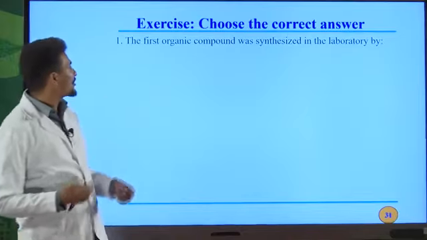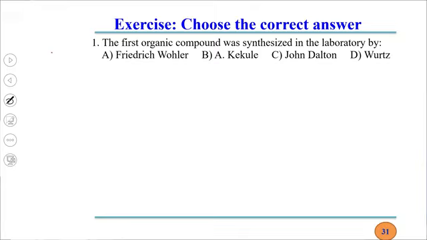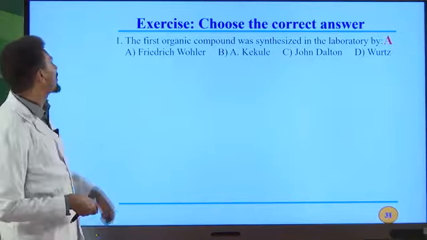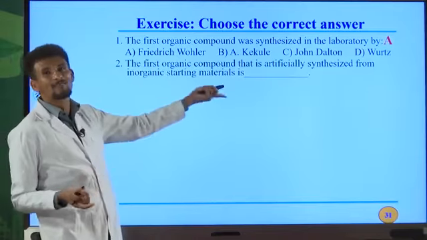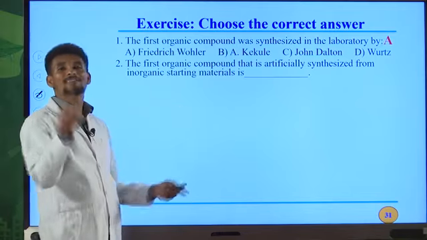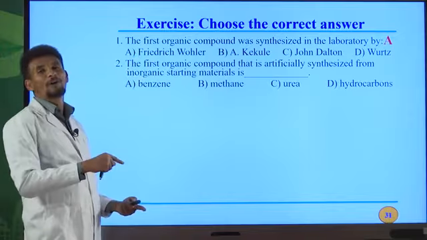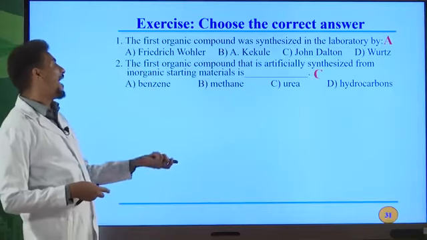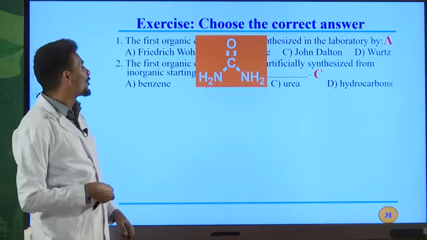So some of these questions are from university entrance exam questions. Let us answer together. The first question says the first organic compound was synthesized in the laboratory by what? By Frederick Wöhler. I already told you about this one. A is the answer for this question. Question number 2. The first organic compound that is artificially synthesized from inorganic starting material is what? Urea. Urea is the first organic compound synthesized in the laboratory by Frederick Wöhler from an inorganic compound. What is that inorganic compound? Ammonium cyanide. The correct answer for this question is C. Urea is the first organic compound synthesized in the laboratory, and this is the structure for urea.